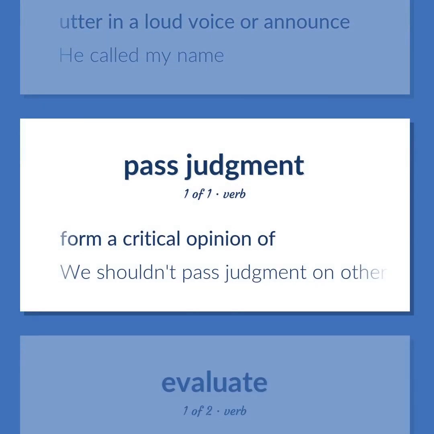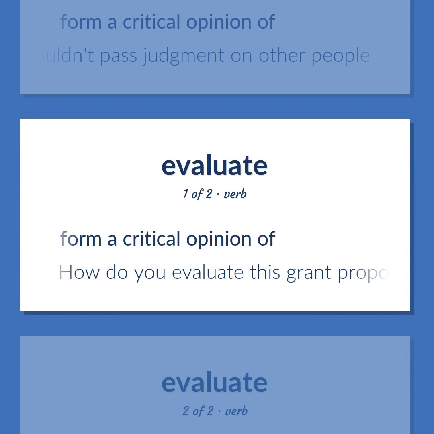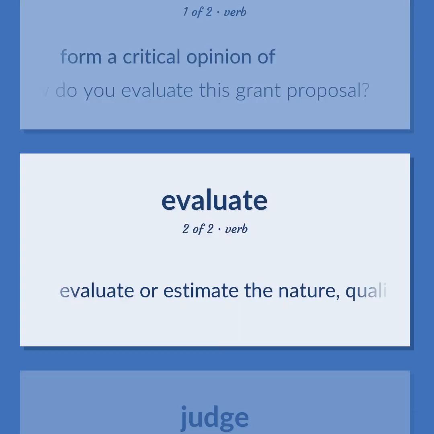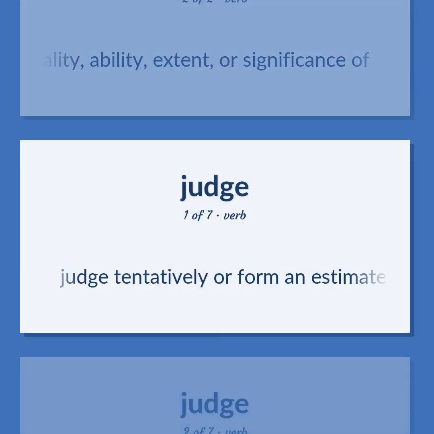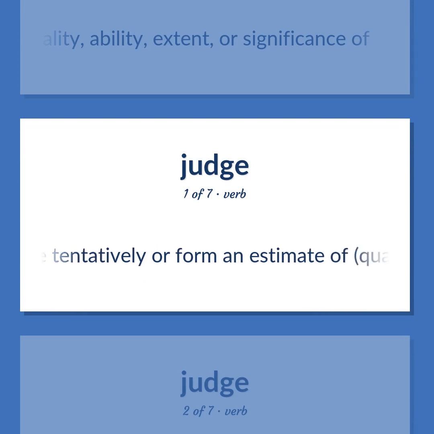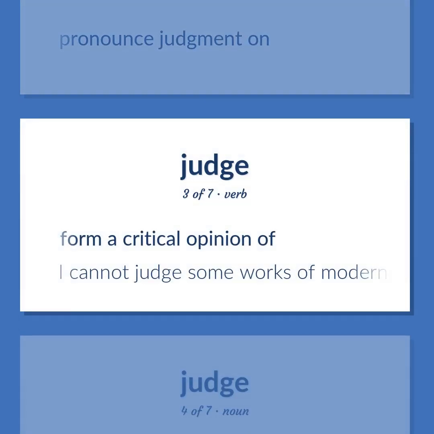Form a critical opinion of. We shouldn't pass judgment on other people. Form a critical opinion of. How do you evaluate this grant proposal? Evaluate or estimate the nature, quality, ability, extent, or significance of. Judge tentatively or form an estimate of quantities or time. Pronounce judgment on. Form a critical opinion of. I cannot judge some works of modern art.